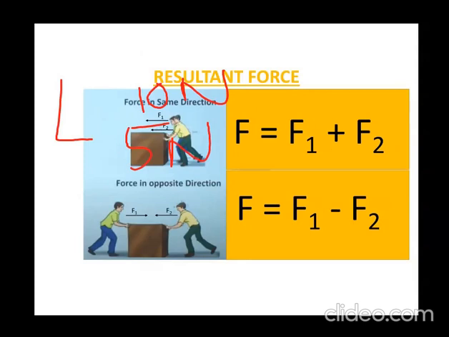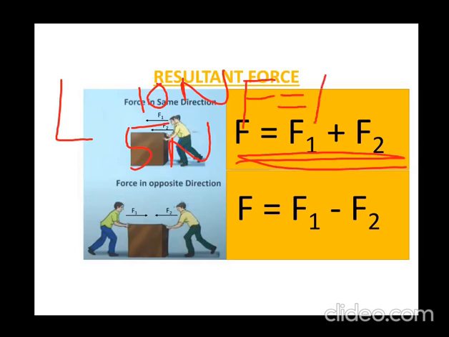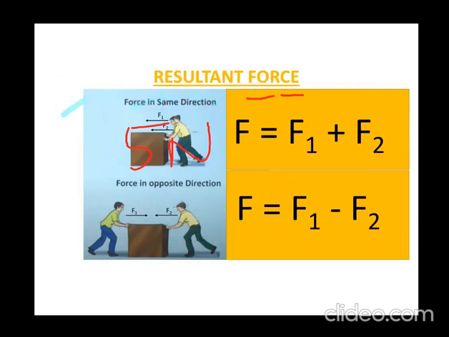So what is the total force on that box? What is the resultant force on that box? When the forces are applied in the same direction, they both are applying the force towards the left, then the total force, the resultant force or the net force, will be obtained by adding them. So F equals F1 plus F2. In this case, F equals 10 plus 5, that is 15 Newton. So the resultant force in this case is 15 Newton. Right. Now let's see the second case.